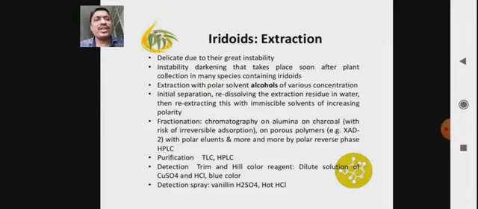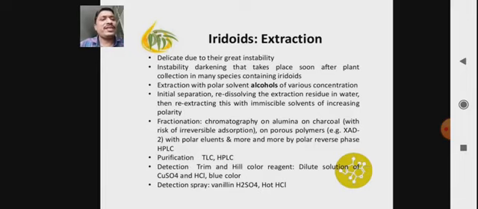Then fractionation is carried out using a suitable chromatography method. It may be TLC, HPTLC, HPLC and column chromatography. Mainly column chromatography, or flash chromatography recently, may be used for the fractionation of the iridoid extracts.